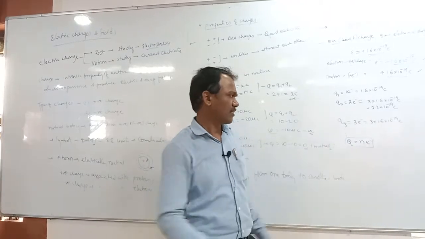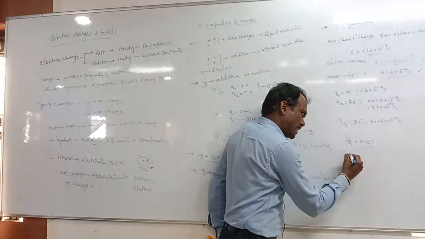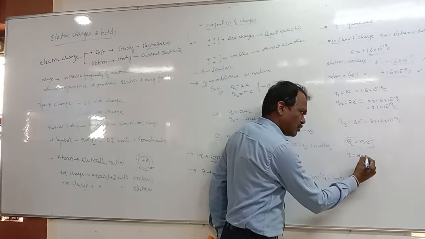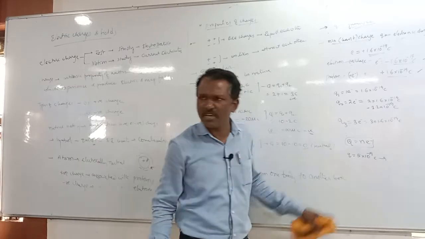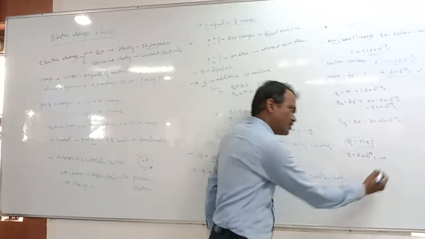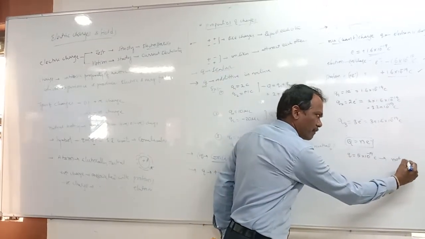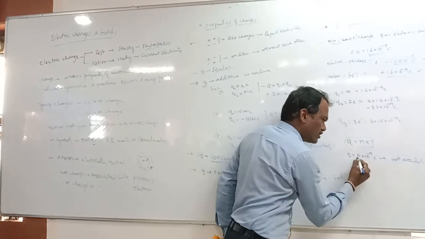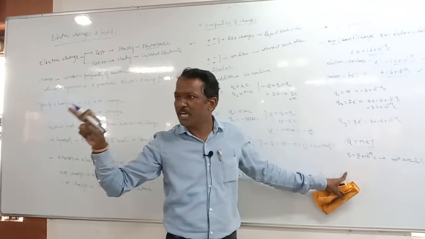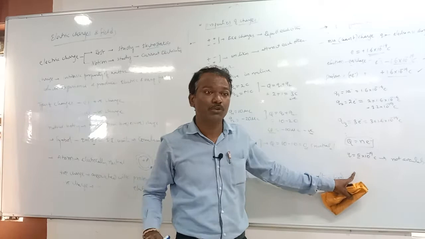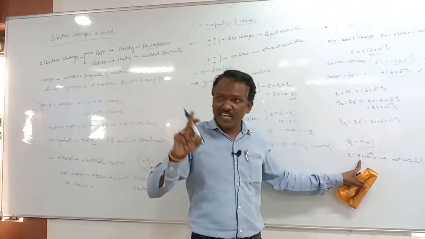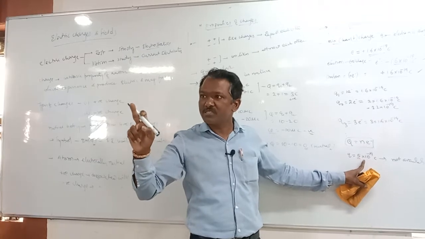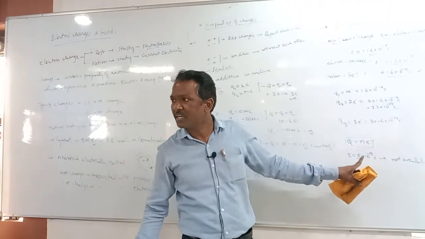Okay, so for example, Q is equal to 5 into 10 to the power of minus 19 coulombs of charge. Is it available? This charge is not available, because this is not an integral multiple of 1.6 into 10 to the power of minus 19.